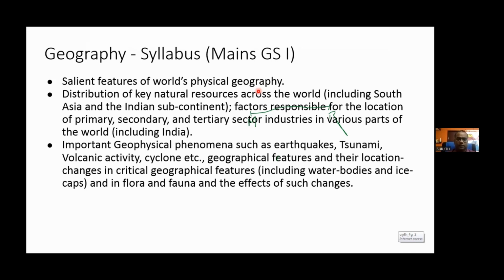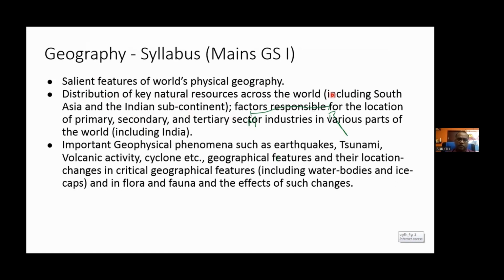Now come to the next area, that is human geography. In human geography, you don't need to worry about the social geography. The economic geography is the area that you have to study. See, the economic geography, they have covered in 2 points in this particular thing. The first is distribution of key natural resources. Key means important. Okay. Distribution of important natural resources across the world, including South Asia and Indian subcontinent.